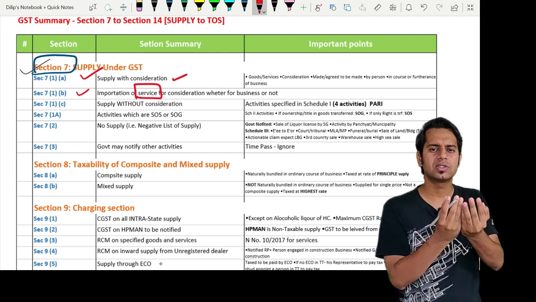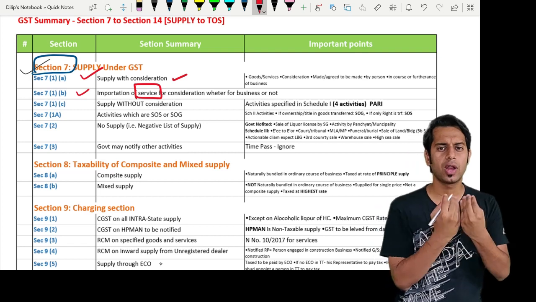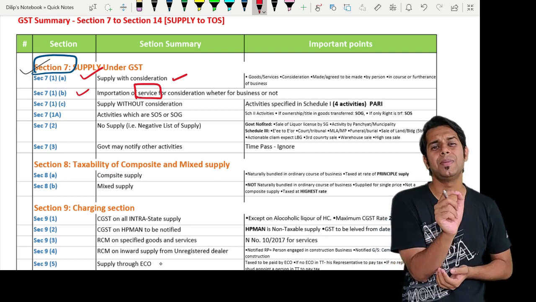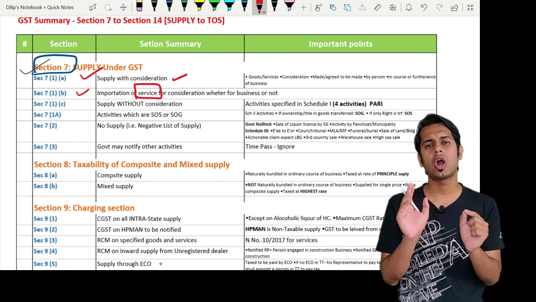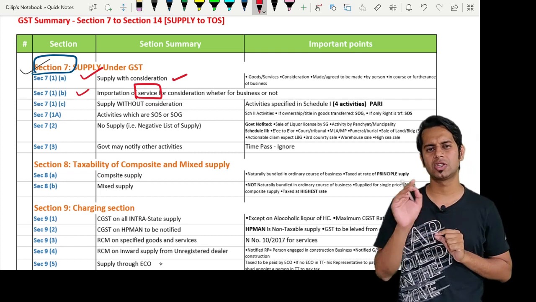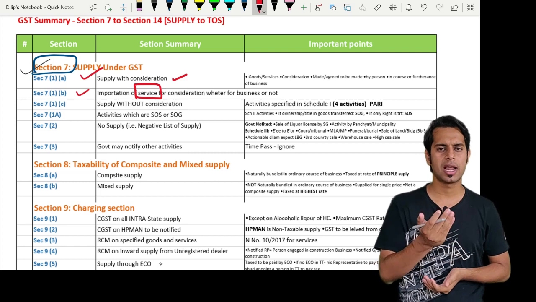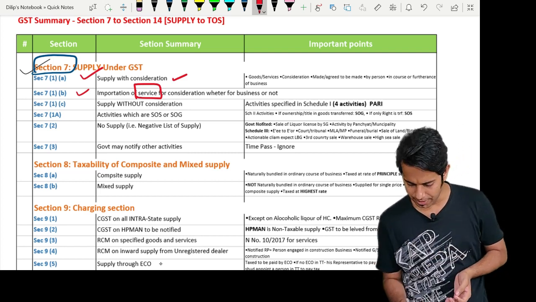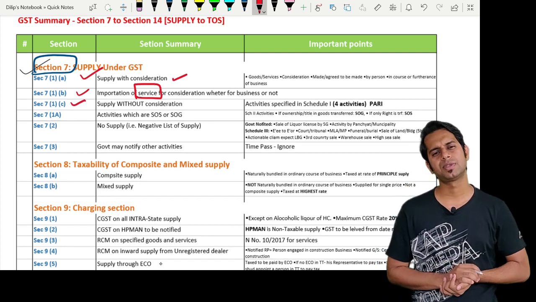If you are importing a service for a consideration, whether that importation of services is for the purpose of business or not, in both cases it will be treated as supply. It will be treated as supply. Then section 7 subsection 1 clause C.